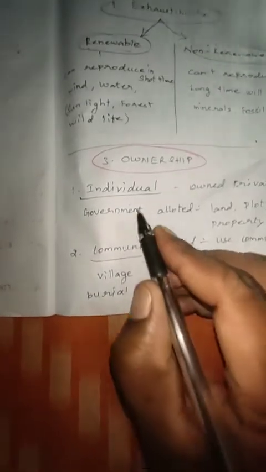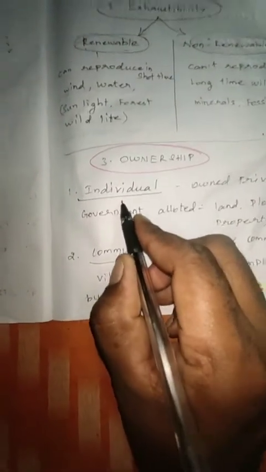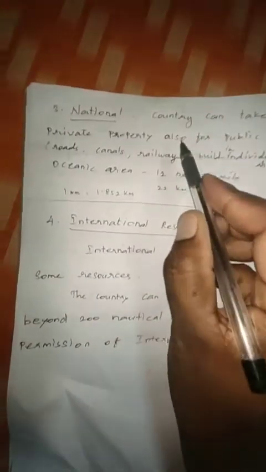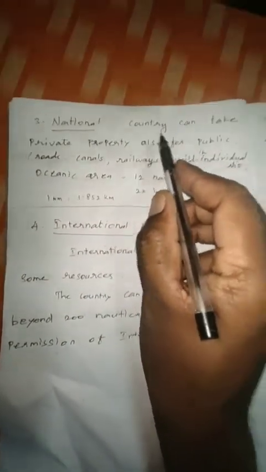On the basis of ownership, we have learned two. There are four. First one individual, second one community owned. So two divisions are over. Third one national. The country can take private property also for public use. For example, this is national.